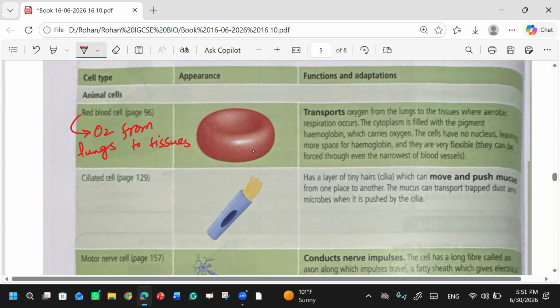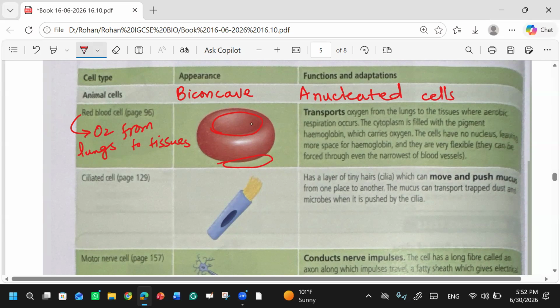What is the shape of a red blood cell? You see, this is biconcave. Biconcave means from this side it is concave and from the lower side it is also concave. That's why the shape of red blood cells is known as biconcave, and it has no nucleus. RBCs are anucleated cells. They don't have any nucleus.